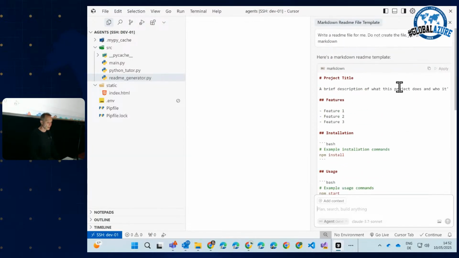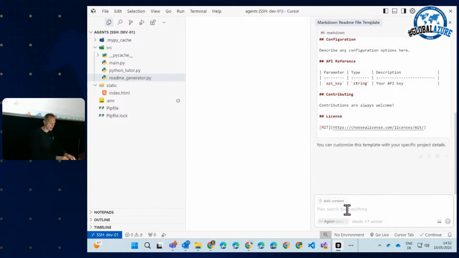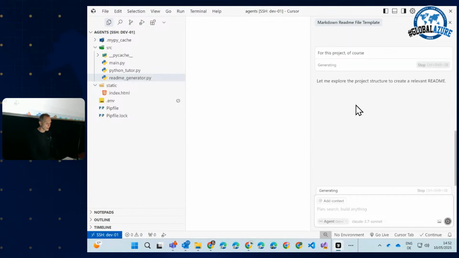The important thing, okay, it was not very smart. For this project, of course, not a general README. See what's going to happen? Do you see that one?